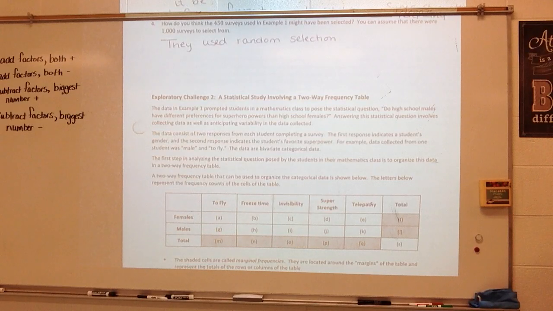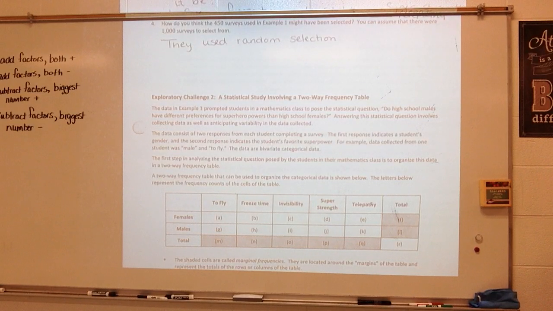The data in example 1 prompted students in the mathematics class to pose the statistical question, do high school males have different preferences for superhero powers than high school females? Answering this statistical question involves collecting data as well as anticipating variability in the data collected. The data consists of 2 responses from each student completing a survey. The first response indicates a student's gender, and the second response indicates the student's favorite superpower. For example, data collected from one student was male and to fly. The data are bivariate categorical data.